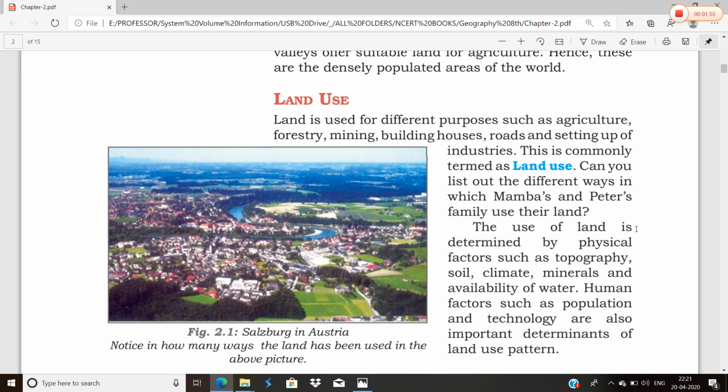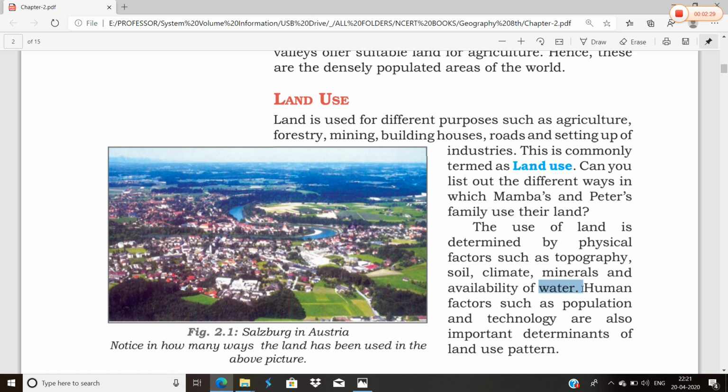Now, what are the factors which determine the use of the land? What are the determinants of land use? These are the physical factors, such as topography, soil, climate, minerals, as well as the availability of water. These are some of the factors which determine the use of the land.